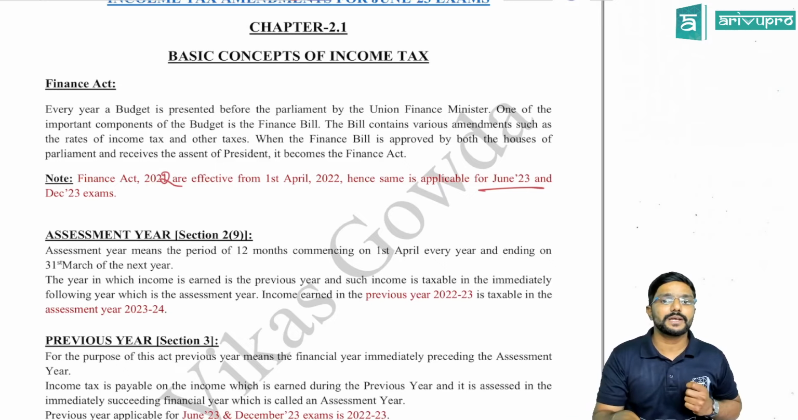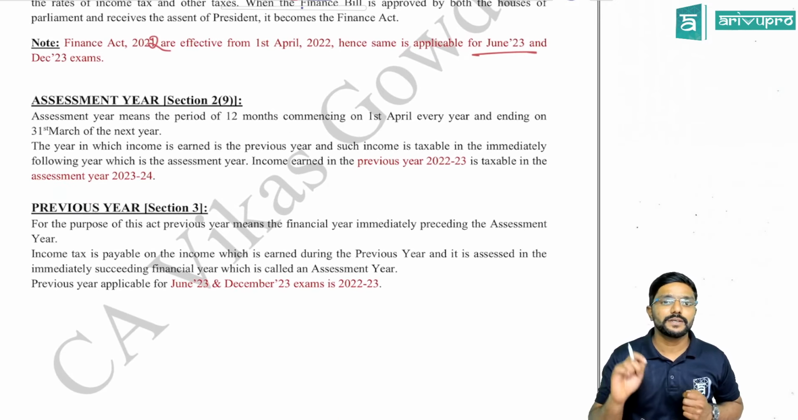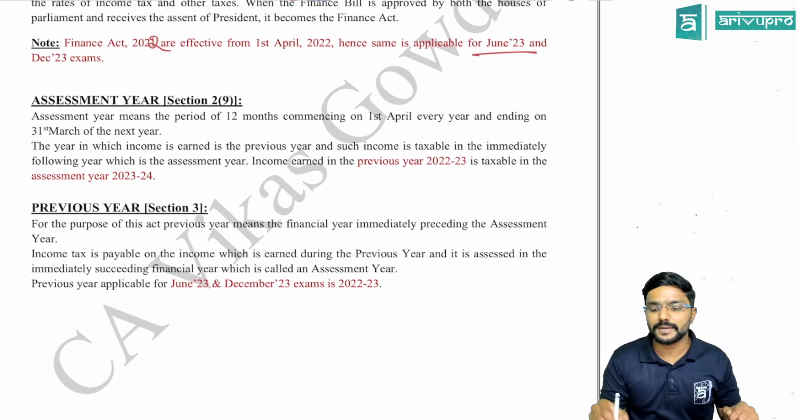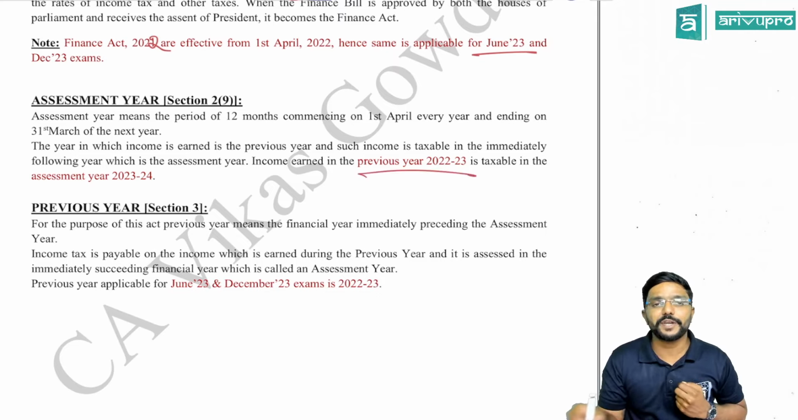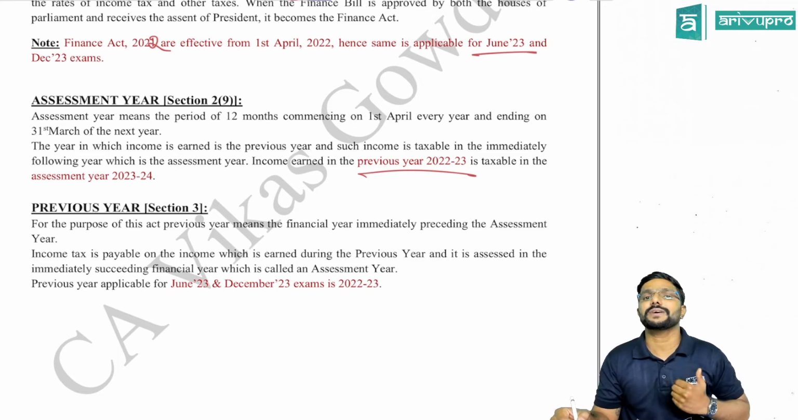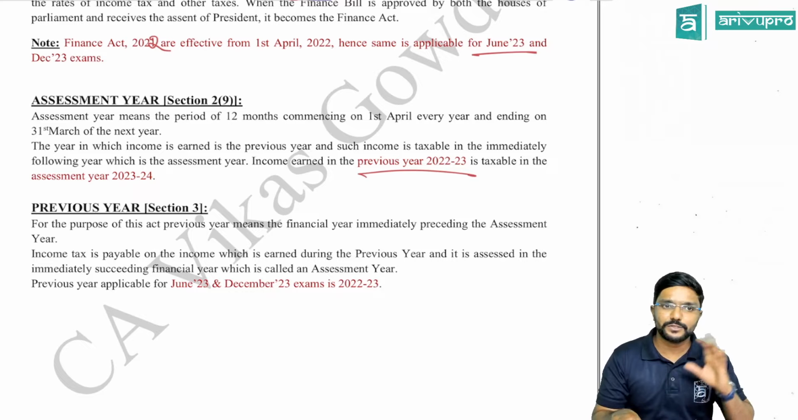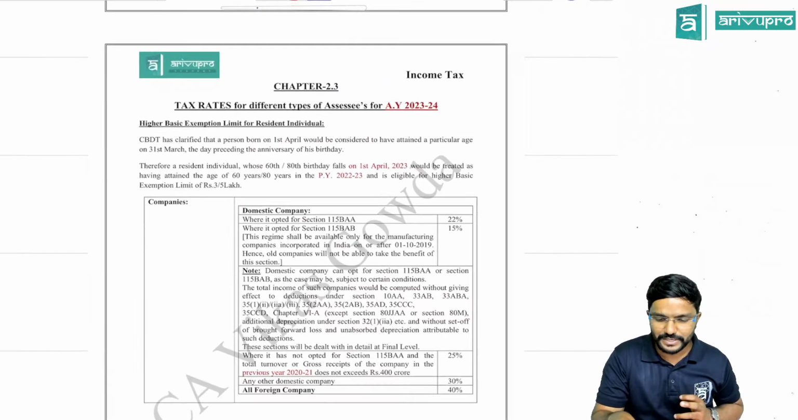Next, coming to assessment year and previous year, the previous year applicable for your exams, that is June 23 as well as December 23 exams, would be previous year 22-23, and the respective assessment year would be 23-24. Yes, and there is no change in the definitions, just to clarify.